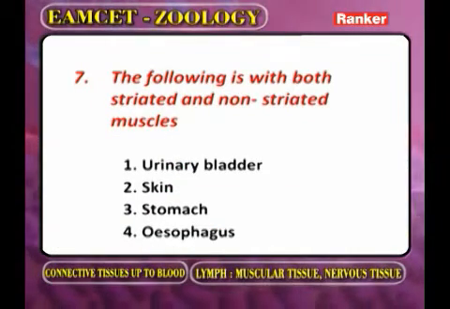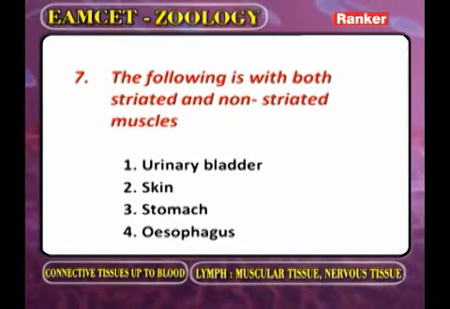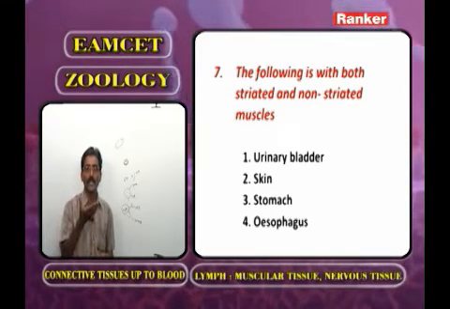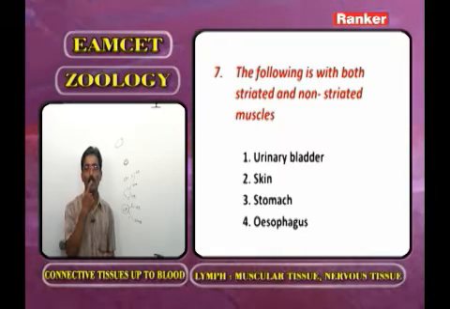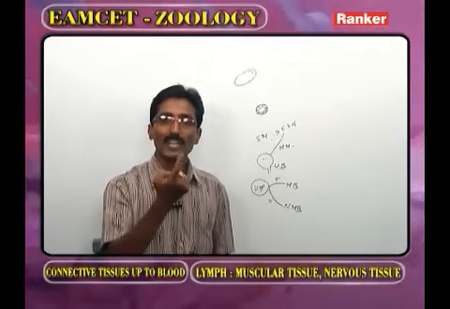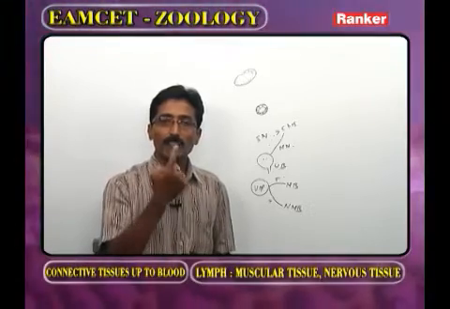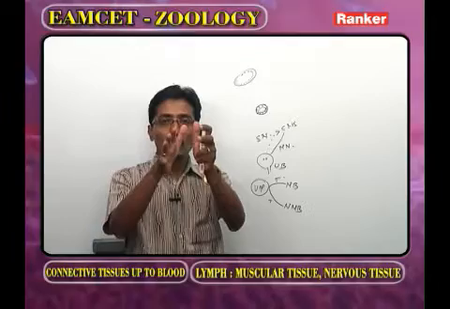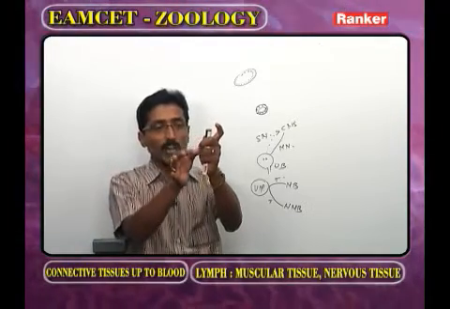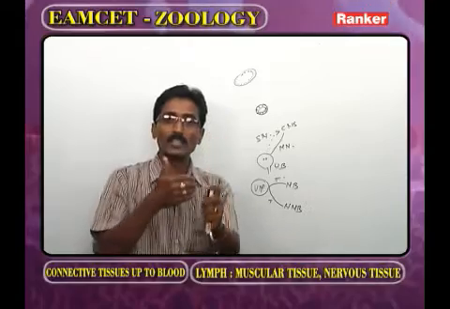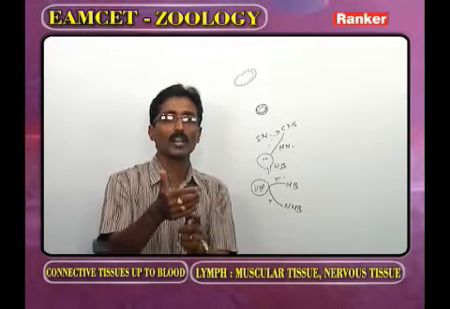The following is with both striated and non-striated muscles. We have a good idea regarding the digestive system of rabbit. In the digestive system, what we discussed: the mouth opens into vestibule. Vestibule opens into buccal cavity. Buccal cavity opens into the pharynx. The pharynx opens into esophagus. The esophagus opens into stomach. No doubt, in the wall of the alimentary canal, generally smooth muscles are present. The smooth muscles are also called unstriped or non-striated.